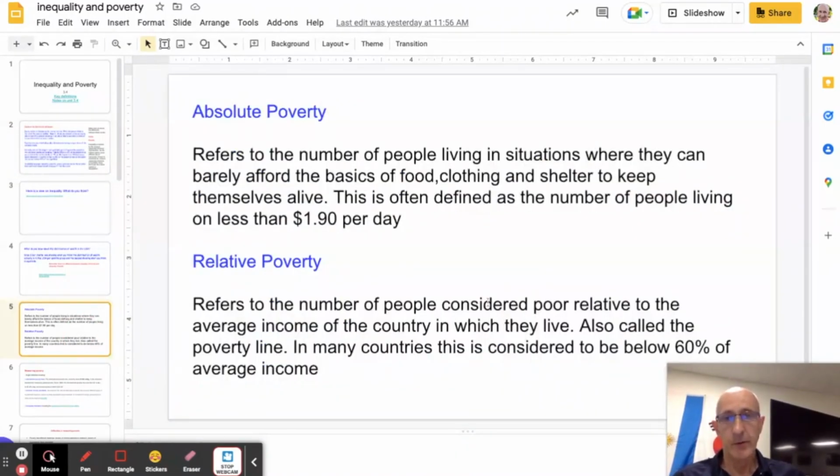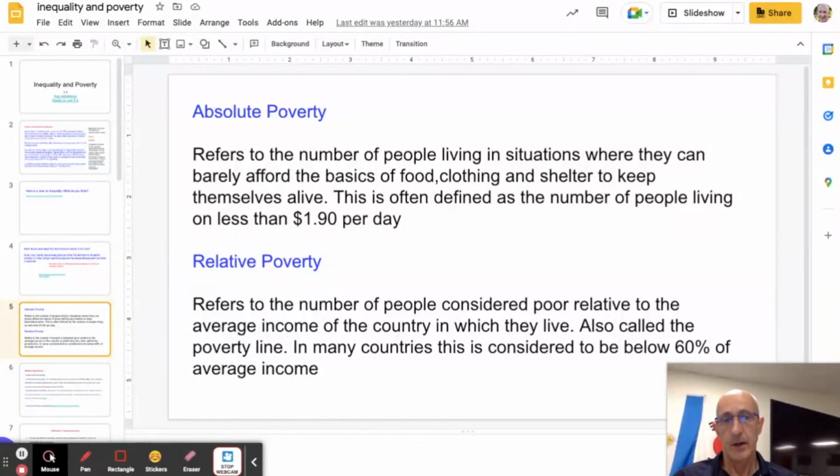A couple of other terms that you need to be familiar with are absolute and relative poverty. Absolute poverty we tend to use in conjunction with any discussion about developing countries. So we use a measure of $1.90 per day as defined in a situation where people are living in absolute poverty. We don't tend to find people living in absolute poverty in a country like Canada, for example. However, we will see people in relative poverty. So this is relative to other people who live in that society. So you live on below average income, for example.